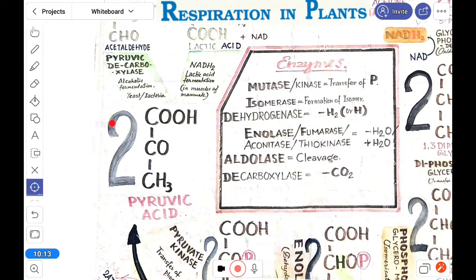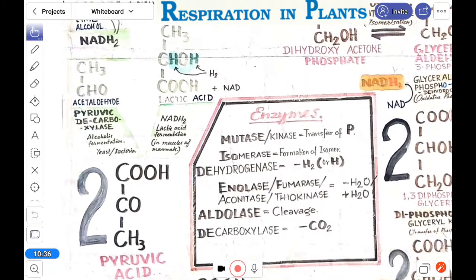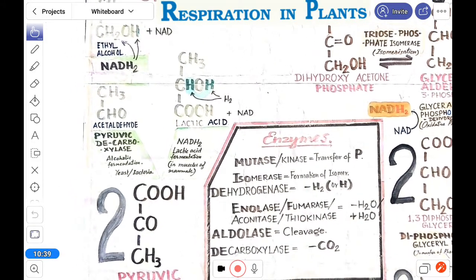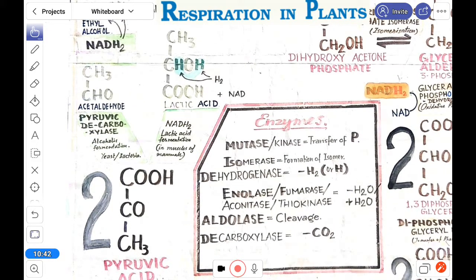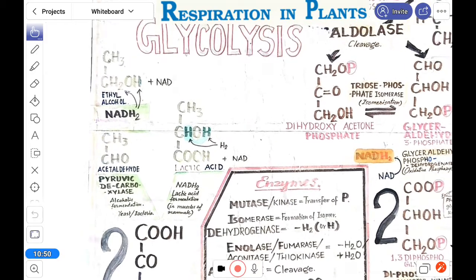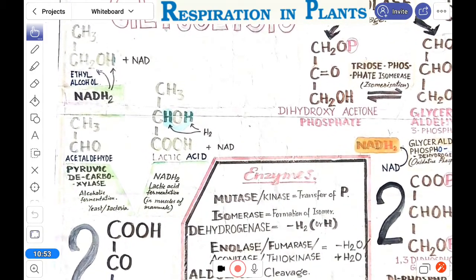So in your book, whatever is there, there is no difference, but I have shown the structural formula to understand exactly which carbon the phosphate is on, how the removing will take place, how the cleavage will take place, everything. All right, so only for understanding. And now here in this pyruvic acid, you can see the enzymes which are involved if you are interested, but this much detail is not in your book.